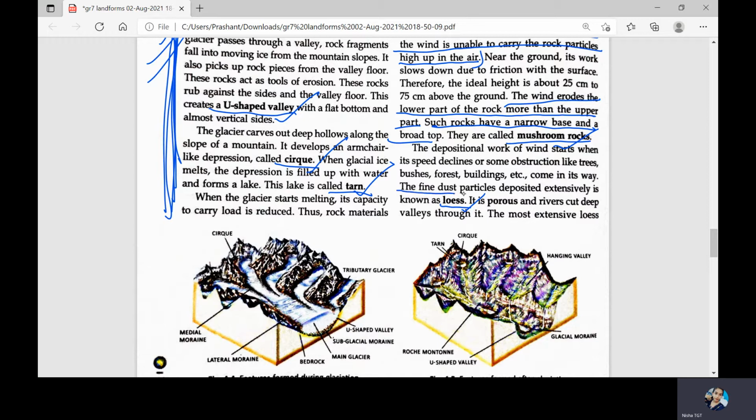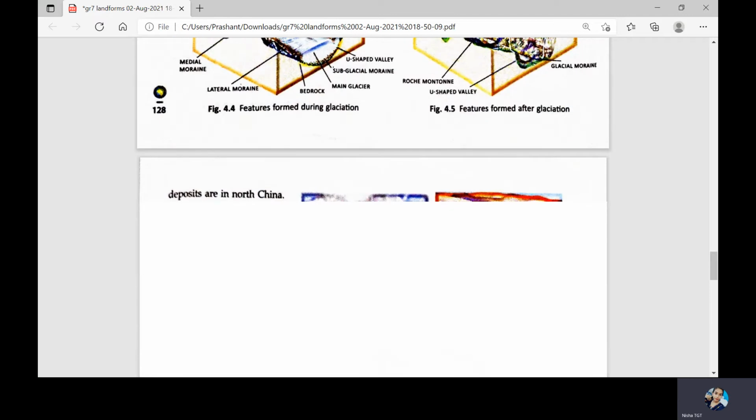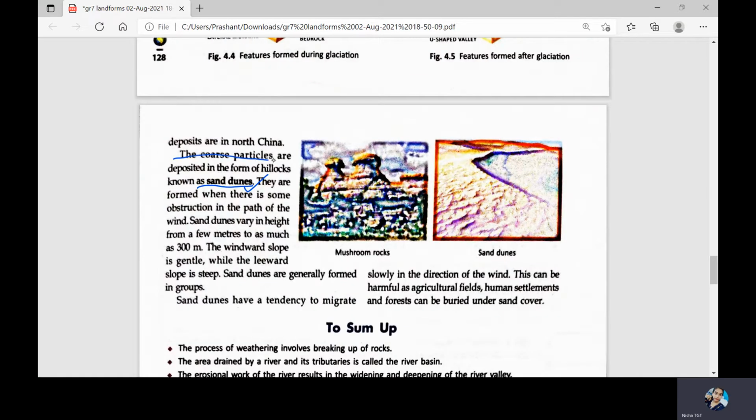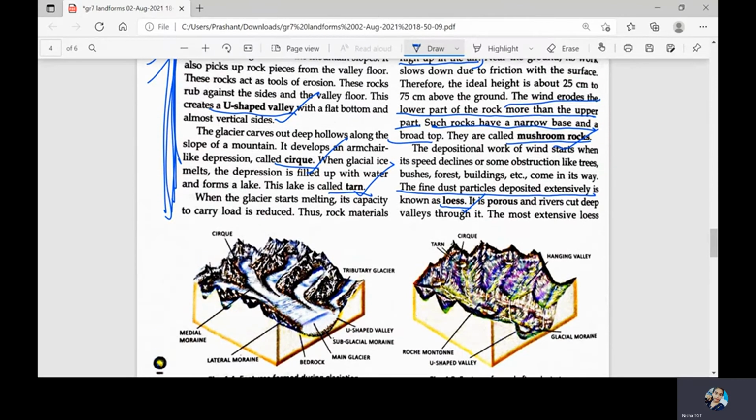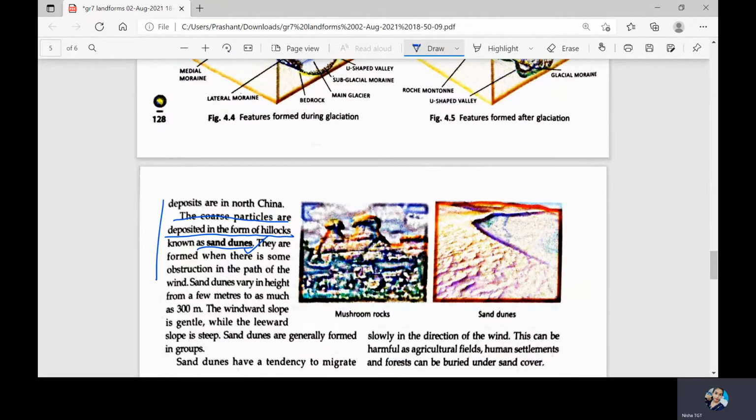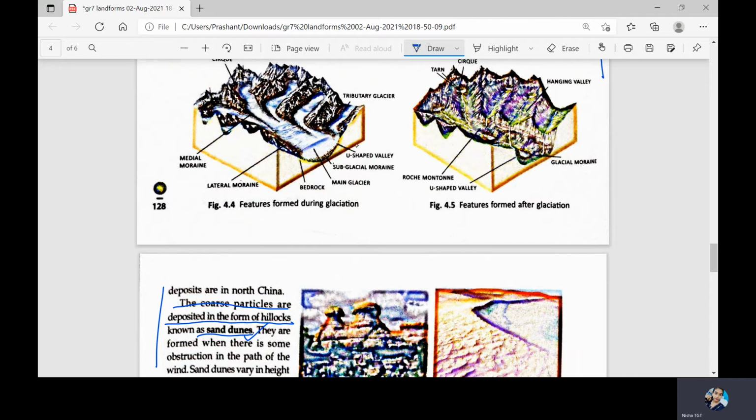Then for this, you can write from here, the fine dust particles are deposited extensively. And then for sand dunes, the coarse particles are deposited in the form of hillocks. This is how you can write. These points which I have underlined will be written for the depositional work of wind.